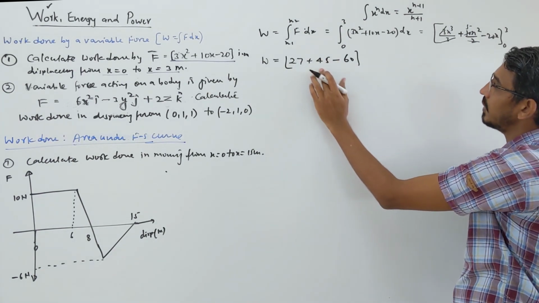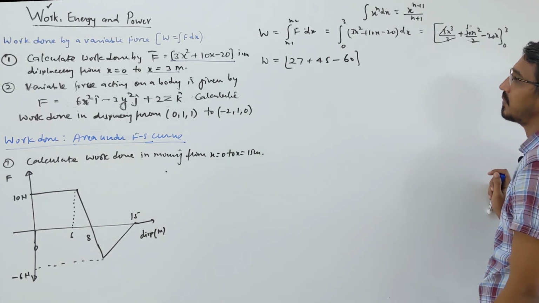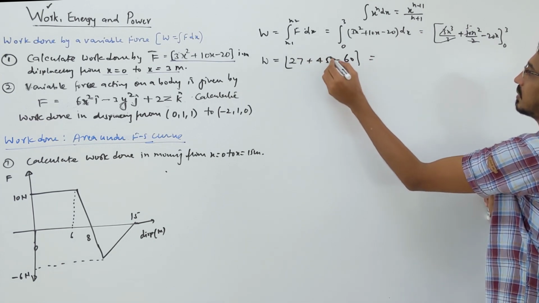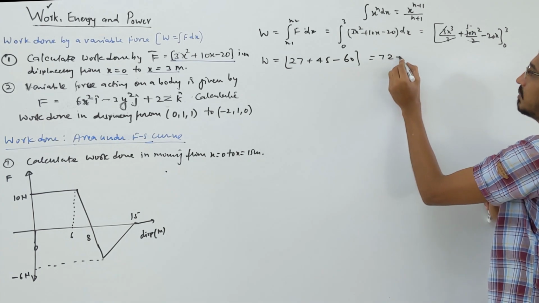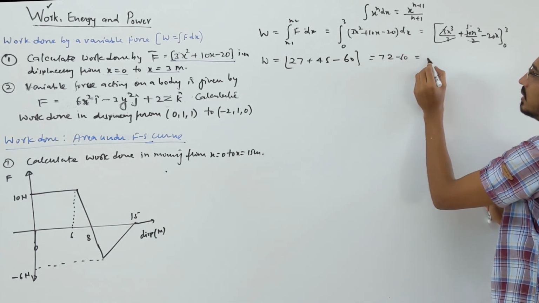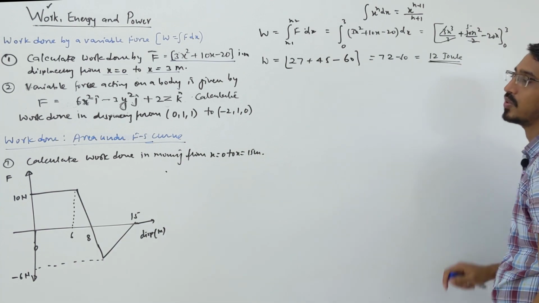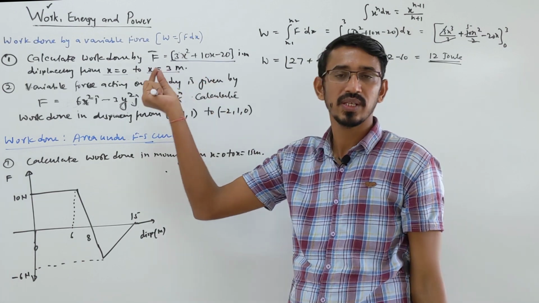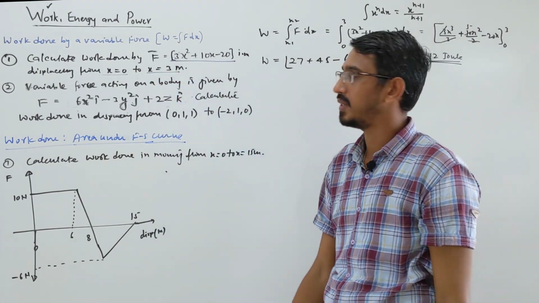So 27 and 45, 72 minus 60, this means what? 12 joule is the work done in this process, okay. So this is a simple integration type of question, and in exam they ask like this way also, very very simple. The vector form has been asked many times, and this type of question they have asked.